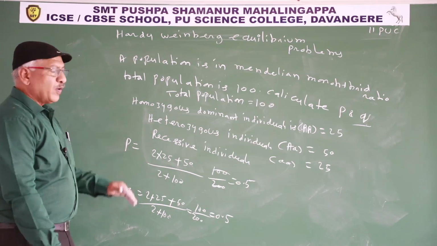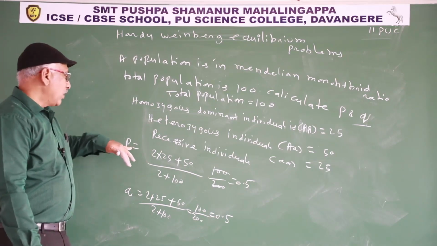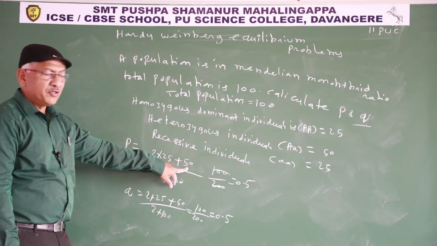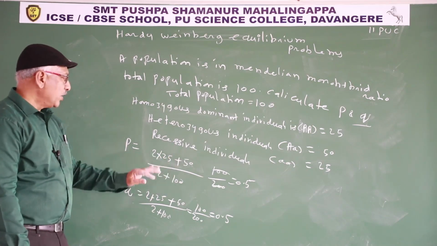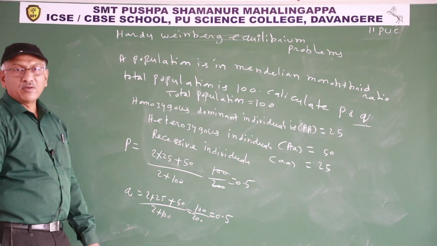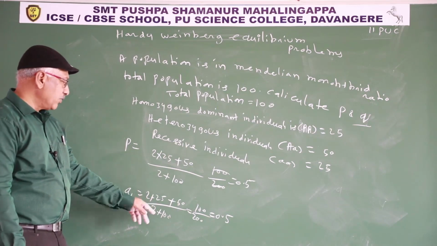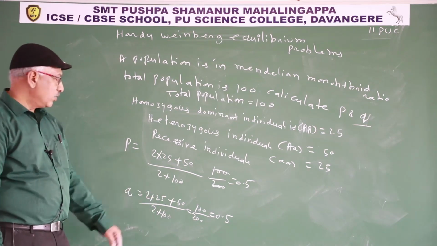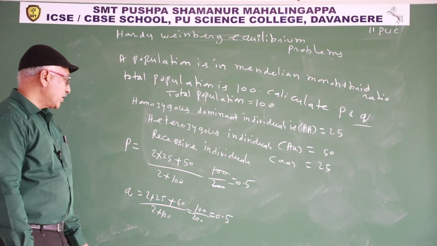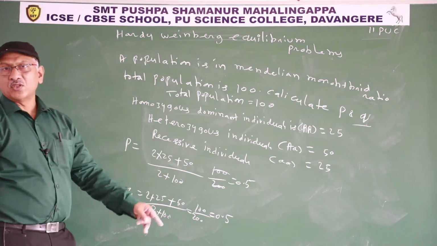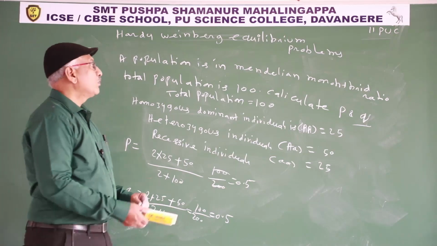So with the help of two formulas, to calculate p, 2 into homozygous dominant plus heterozygous individuals divided by 2 into total population, 0.5. Similarly, to calculate q, 2 into recessive individuals plus heterozygous individuals divided by 2 into total population. So p value 0.5, q value also 0.5.